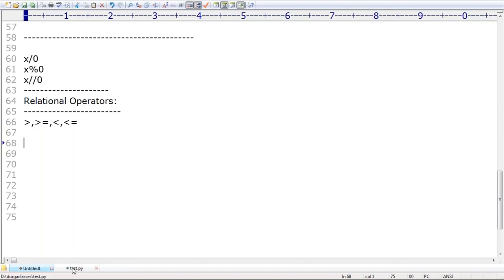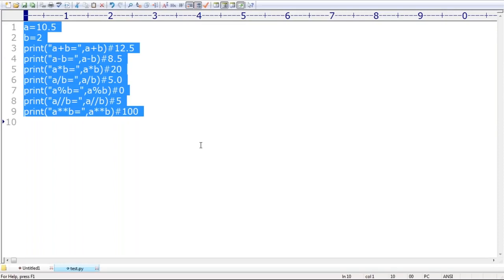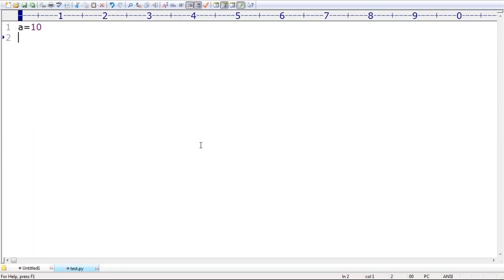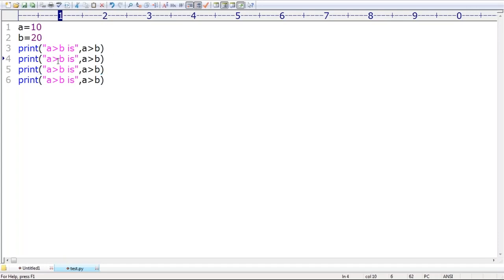Okay, sir, now observe a bit carefully. A is equal to 10, B is equal to 20. Here I'm taking print of A greater than B. Just take very special care. A greater than B. Like this, A greater than or equal to B. Sir, A less than B. Next, A less than or equal to B, sir.